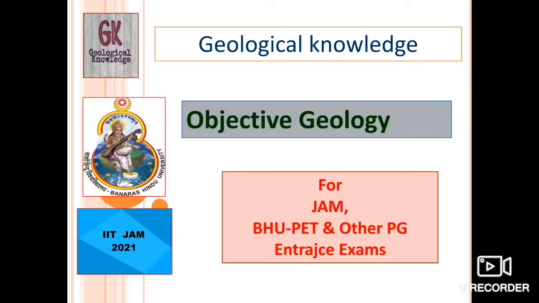Welcome you in geological knowledge. As we are dealing with the objective geology series, especially for JAM, BHU, PET or other entrance examinations related to post-graduation entrance, in that series we have discussed some basic topics like fold, fault, and in precursor to that we have also discussed the internal structure of the earth, that is the crust, the mantle or the core. In continuation of that series, today we will discuss the joints. What are the basic points about joints, how they occur, and what is their classification.